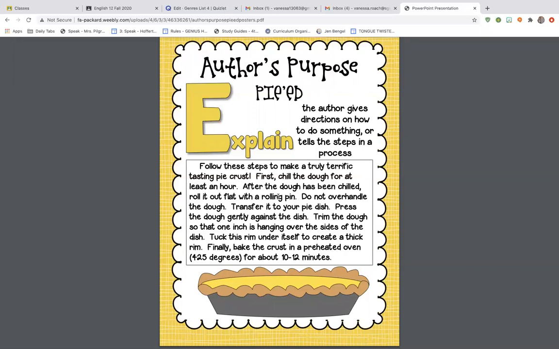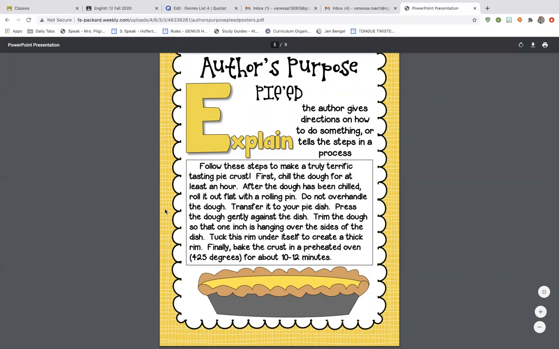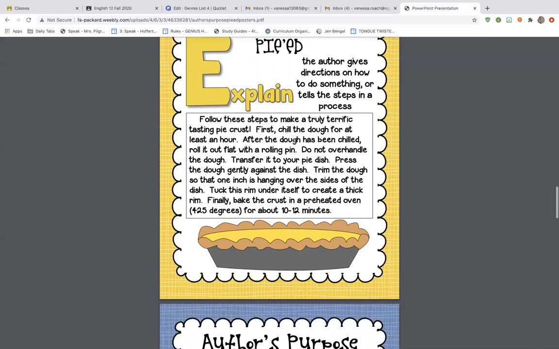All right, then we're having explain. So this could be instructions, a recipe, telling you how to do something. So here, they're telling you how to make a pie, or at least the pie crust. So the author gives you directions and tells you steps in the process. These are usually very easy to identify. You see these sequence transition words, so first, after, next, finally. So explain is pretty easy. They just tell you a process of something.